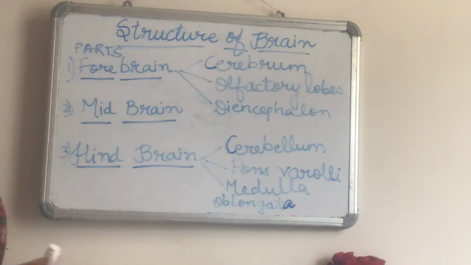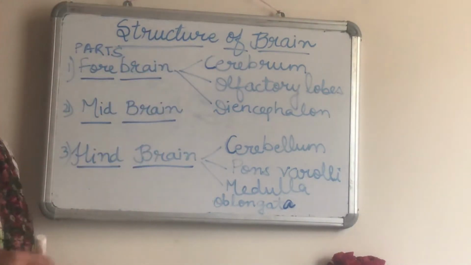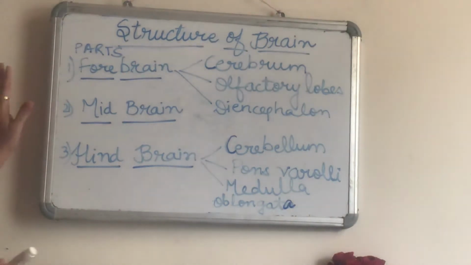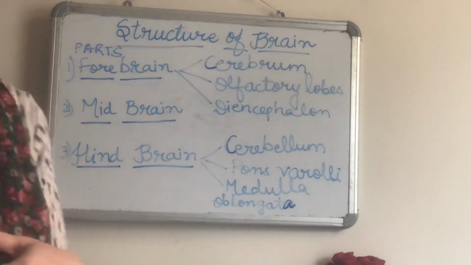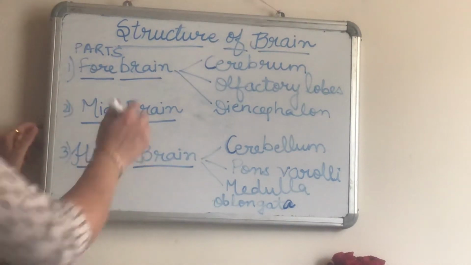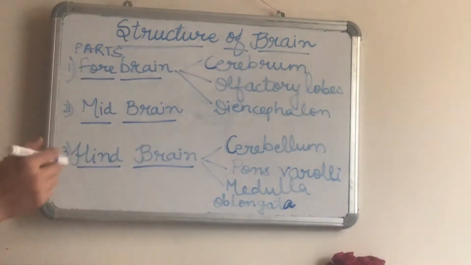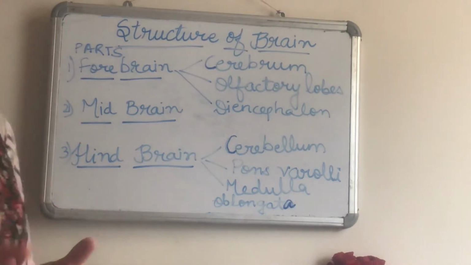Hello dear students, today we will be starting with our topic, the structure of the brain. In the previous section we have done the neuron, structure of neuron, reflex action and reflex arc, and how the nervous tissue is protected. Now today we will do the structure of the brain. The diagram of the brain is given in your NCERT book. Now, as I have already told you, the brain is a very complex organ.